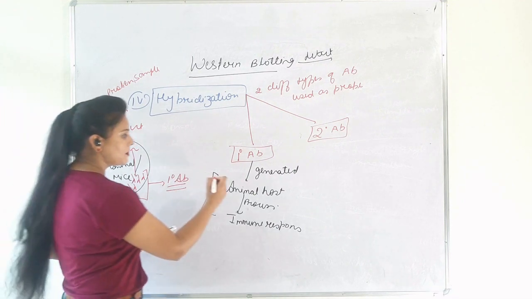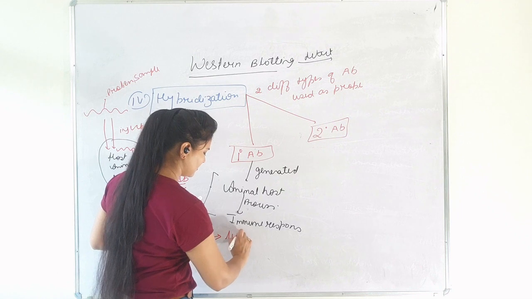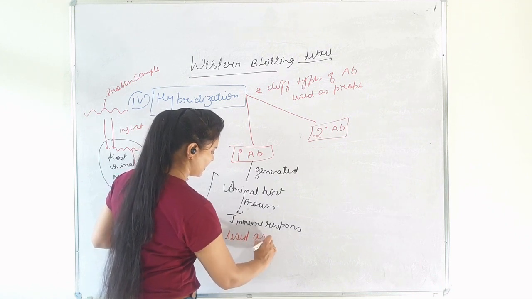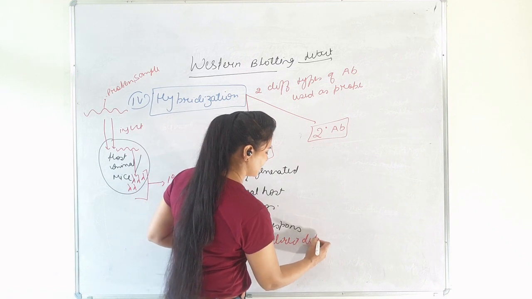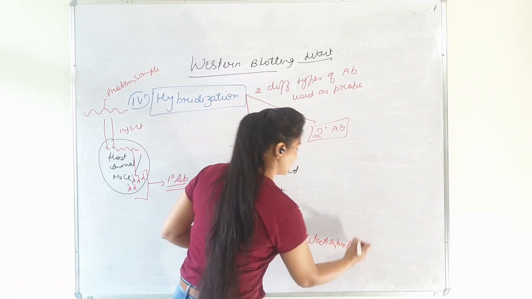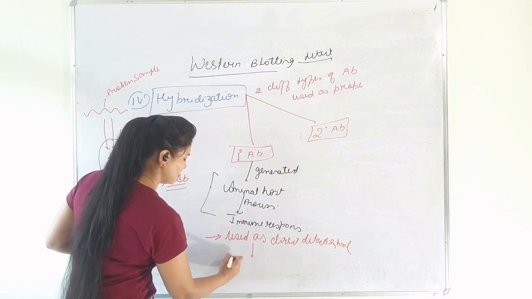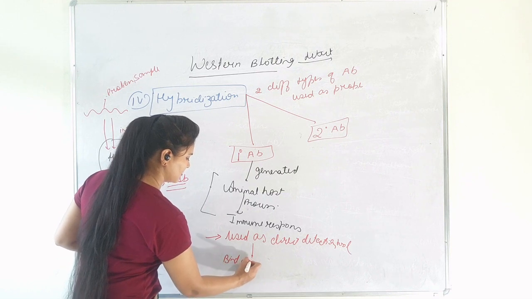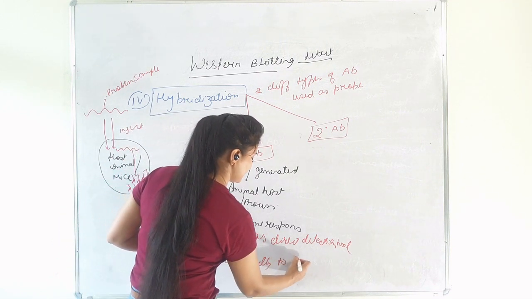Okay. Primary antibodies are used as a direct detection tool because they bind directly to the protein sample.